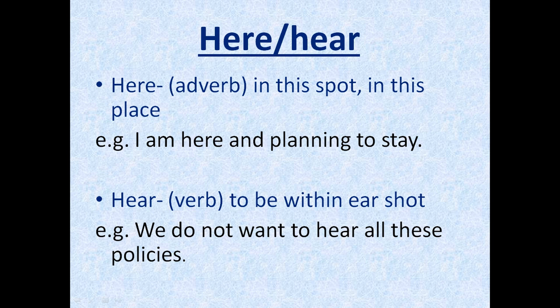But hear is a verb which is related to listening, to be within earshot. Whenever you talk about listening, whenever you talk about the ear, you always use hear. So for example, we do not want to hear all these policies, which means we do not want to listen to all these policies. So I hope you are clear with the difference of these two words.